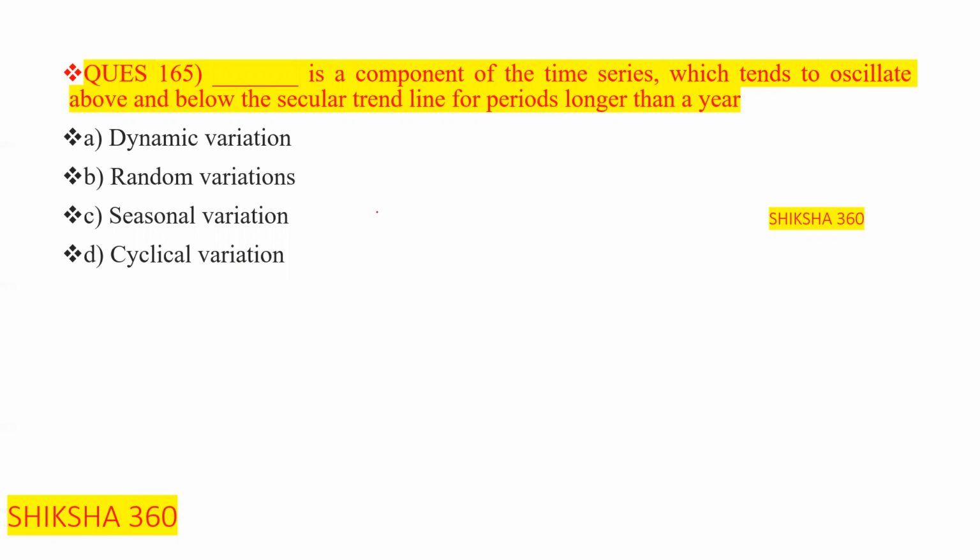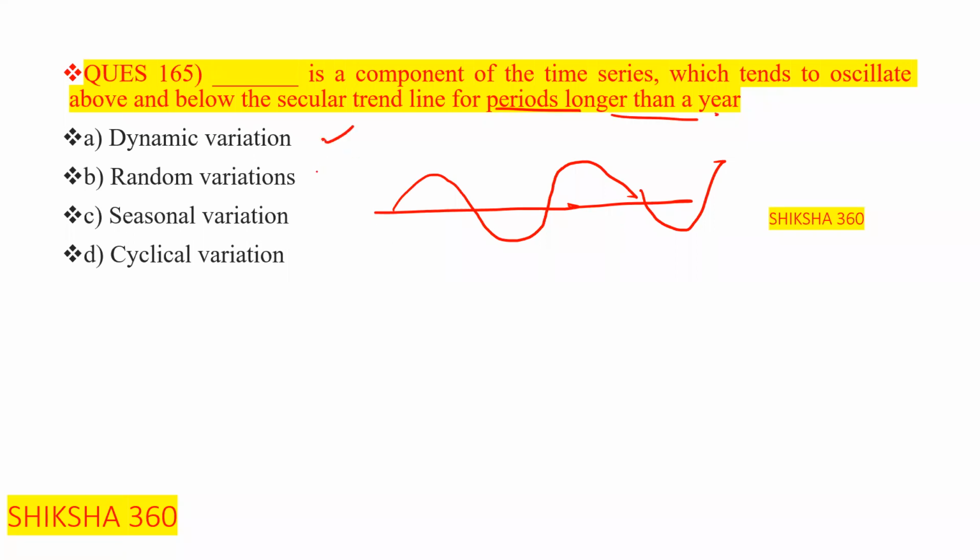It is like this line, sometimes above, sometimes below. So dash is a component of the time series which tends to oscillate above and below the secular trend line for periods longer than a year. Options: dynamic variation, random variation, seasonal variation, cyclical variation. Option D is the correct answer, that is cyclical variation.